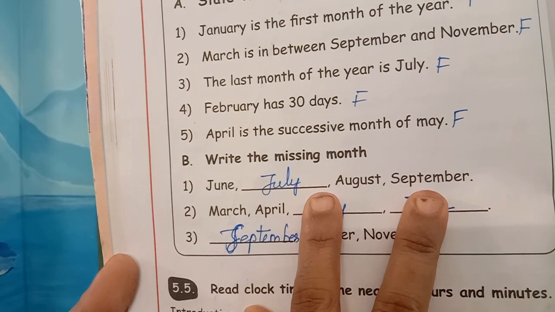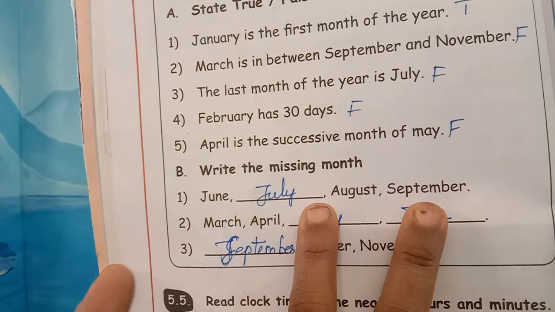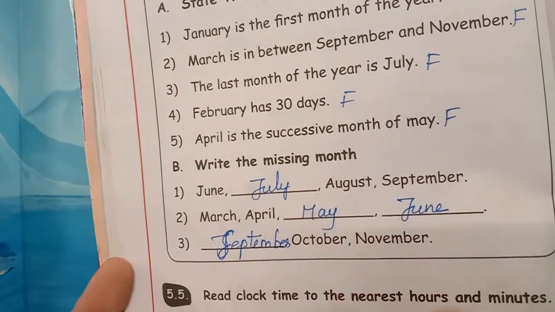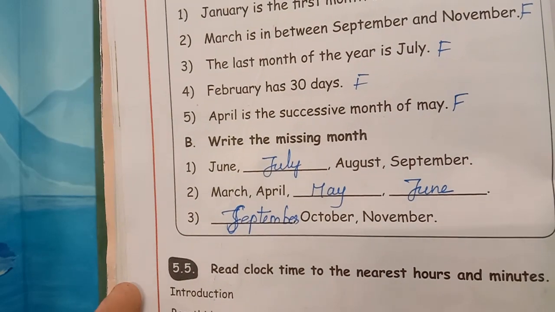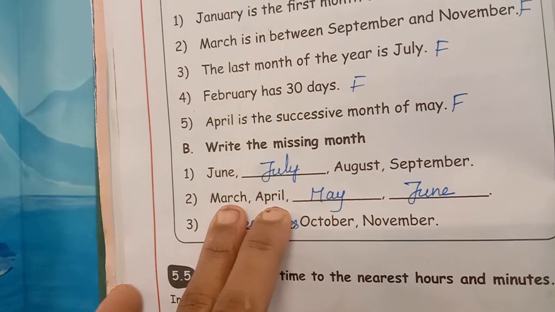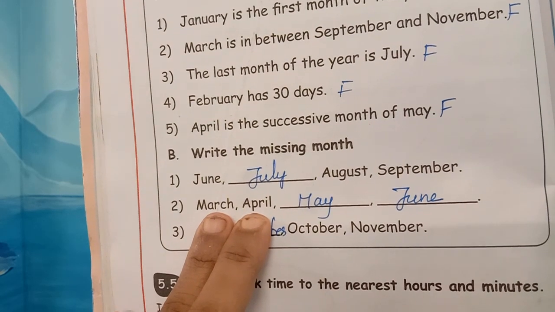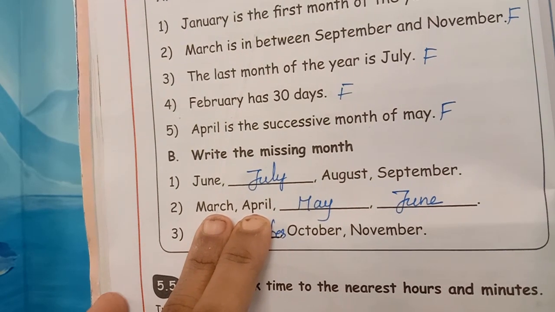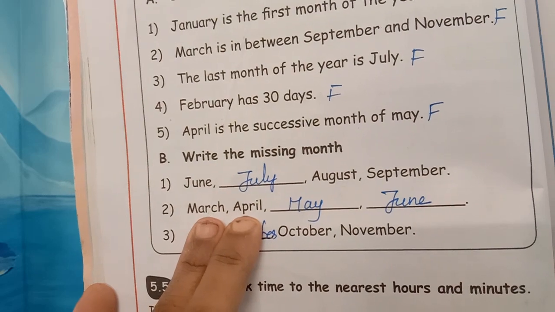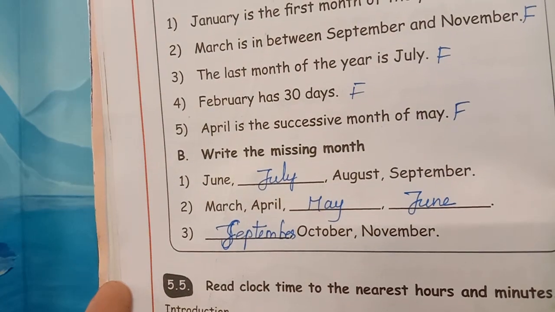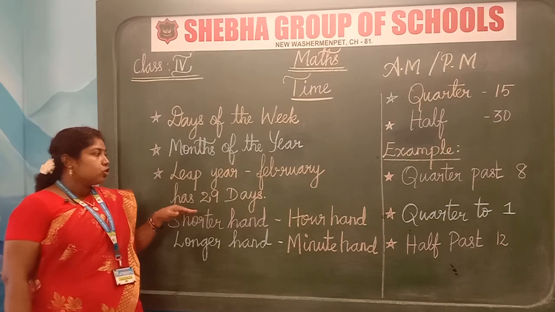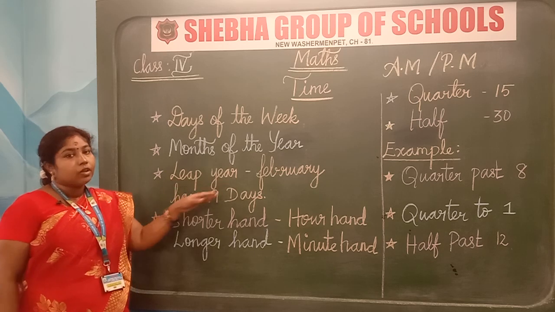March, April, dash and dash. March, April, May and June. You are very brilliant, children. Now third one, dash, October, November. Yes, guess it? Yes, your answer is right. It is September.